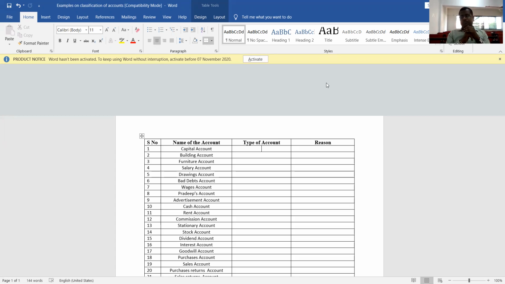As I told you, there are two systems of accounting. One is the American system and another one is the English system. The system that we are following is the English system, where accounts are classified in three categories. The first category is personal account, second is real account, and third is nominal account. There are further classifications within the first two accounts, which is not so important, but you must have proper knowledge about the main classification of accounts.